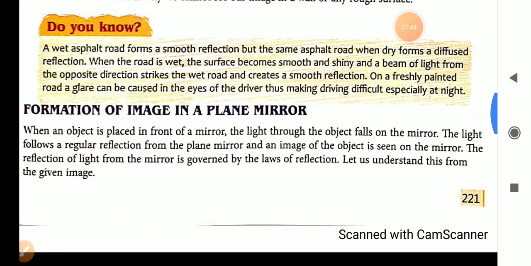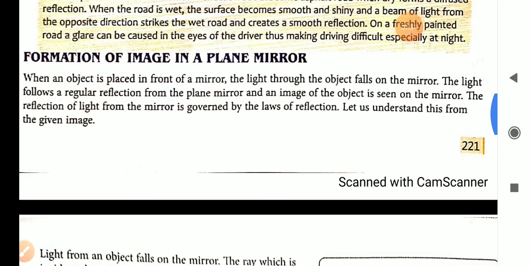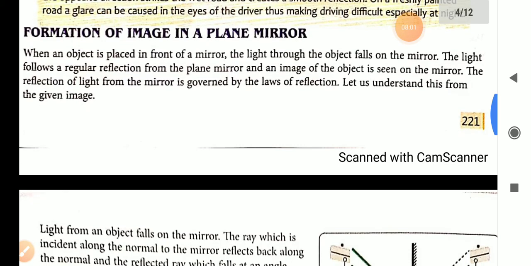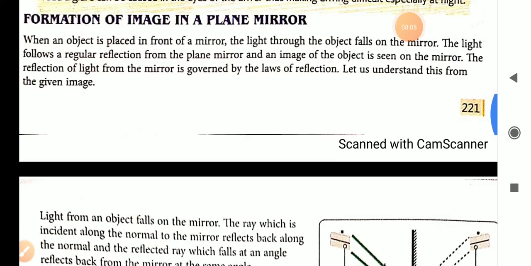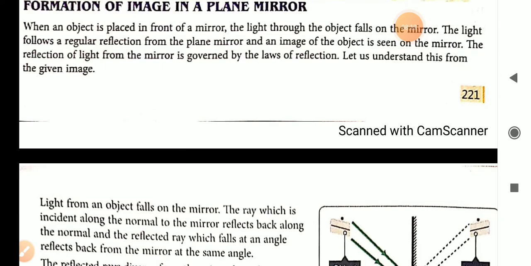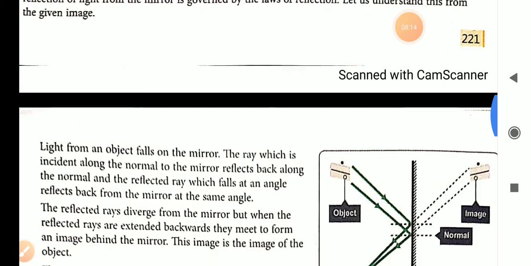Because of the smooth surface, the light gets reflected and it becomes difficult to drive on these roads. Then, formation of image in a plane mirror. When an object is placed in front of a mirror, the light from the object falls on the mirror and the light follows a regular reflection from the plane mirror. It is governed by the laws of reflection.